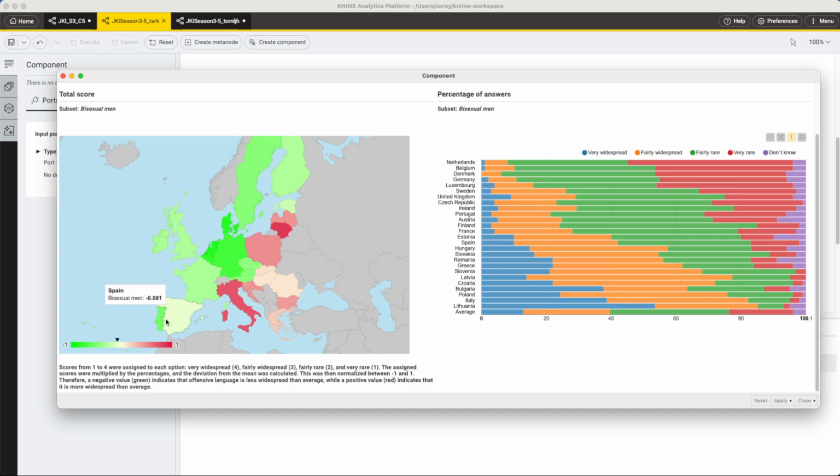We see a lower score here in the western states of the European Union, and that indicates a lower portion of people answering that they see high amounts of offensive language from politicians in their country. We also have this stacked bar chart here, which is a really useful way of fitting all of this information into a smaller space, where we can see the distribution of these answers to the question, with Netherlands having a very low portion of people answering very widespread, and Lithuania down here having a very high portion.